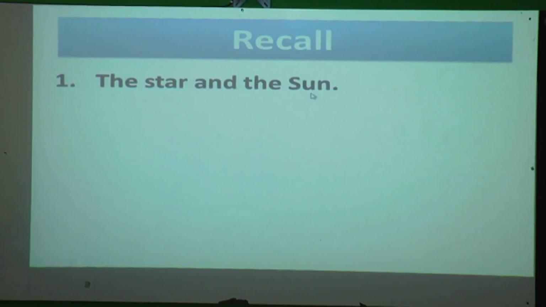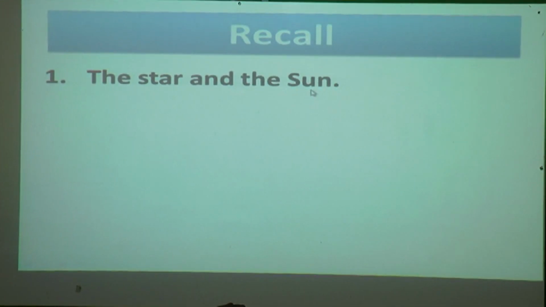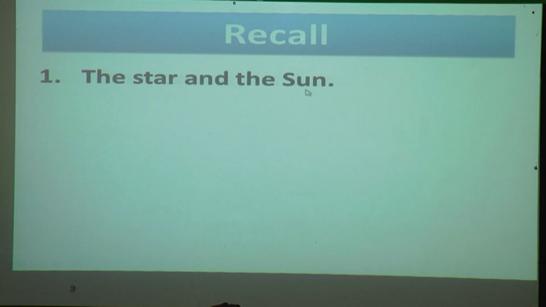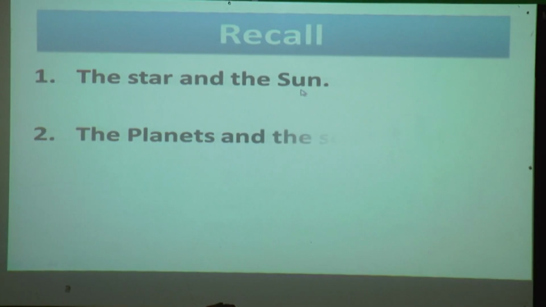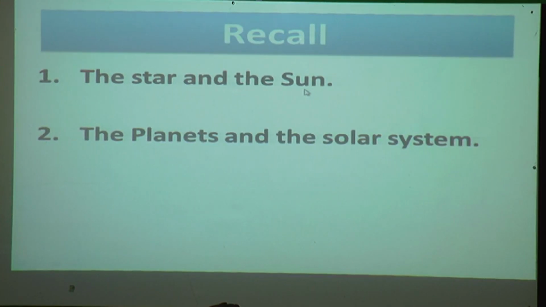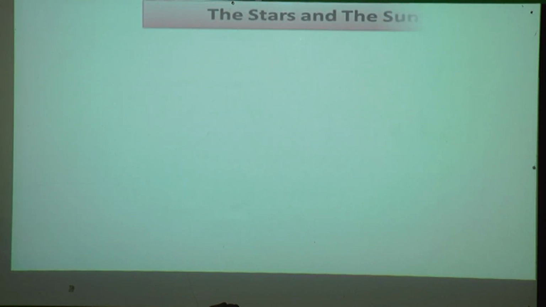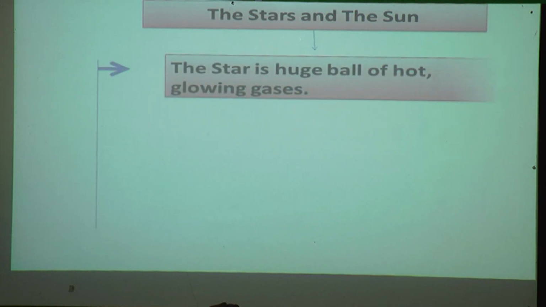In the previous session we saw about the stars and the sun. The second point was the planets and the solar system. Let us recall in detail the stars and the sun. A star is a huge ball of hot glowing gases.